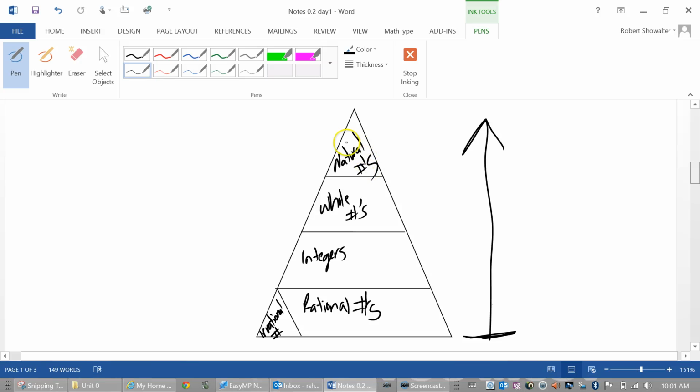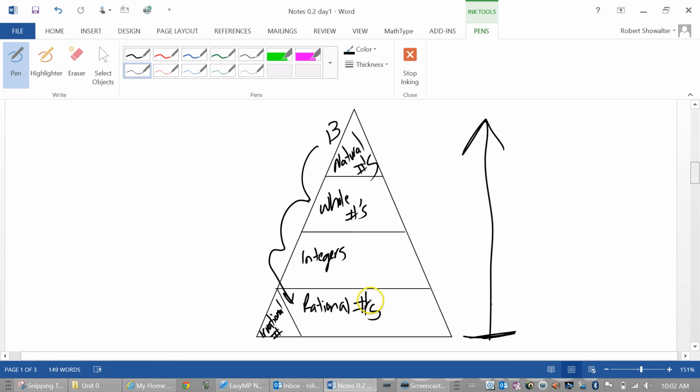For instance, if I'm like the number 13, which is up here, I'm also a whole number, which means I'm an integer, which means I'm a rational number. Which then, in the whole bank, anything that's in there represents the real numbers.